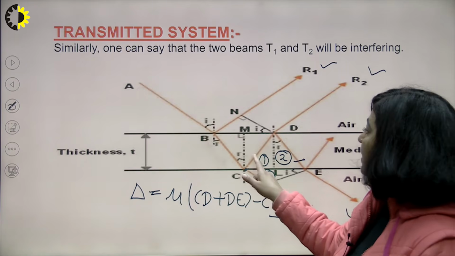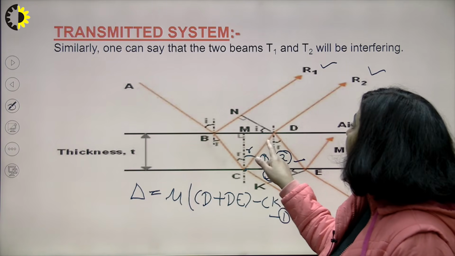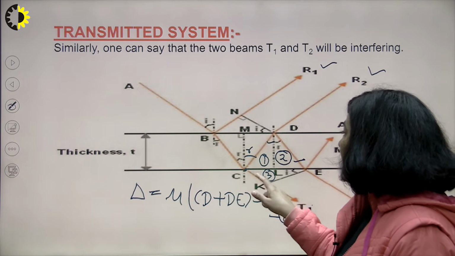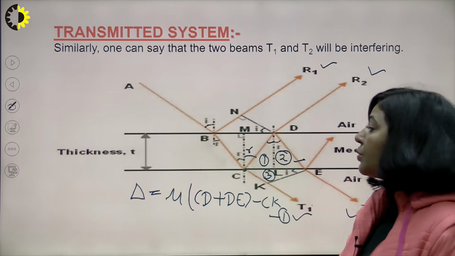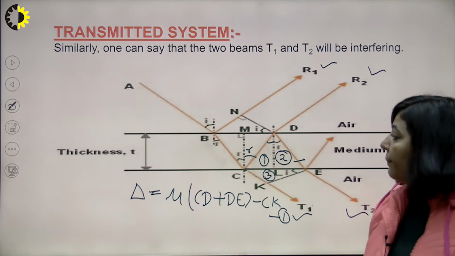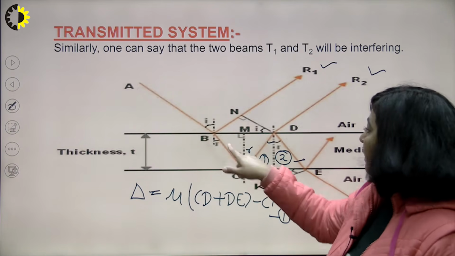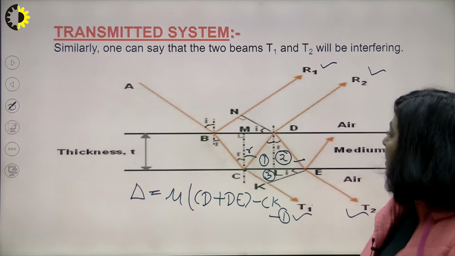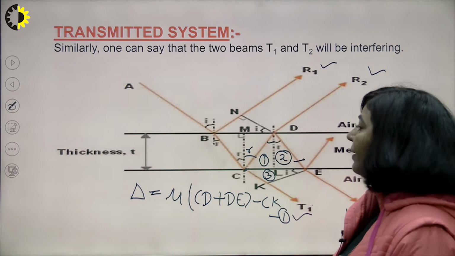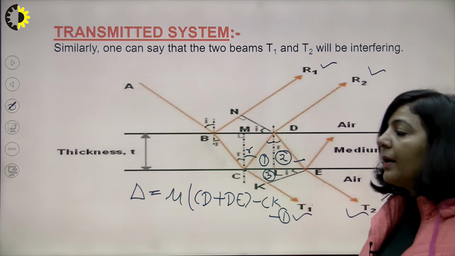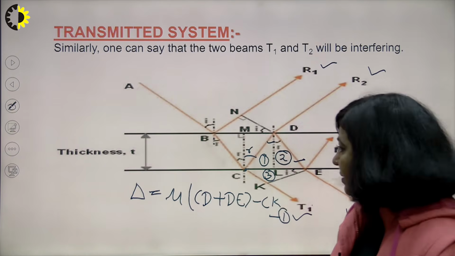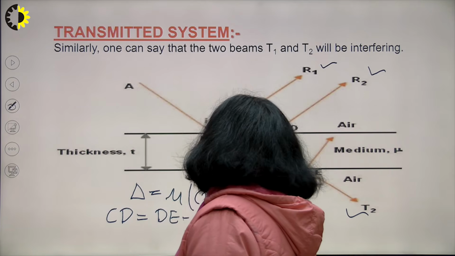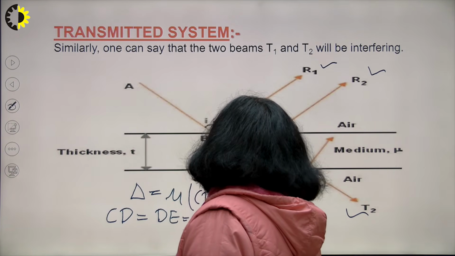So you know this angle is R, this is R, this will be R, this will be R, this angle is I, this one is also I, this is 90 minus I. So that is the reason this angle is also I. As we have calculated this BC and CD in that reflected system, similarly we will calculate this CD and DE, and that CD and DE will take the same value as in the reflected system. So geometrically CD and DE will be equal, and that will be equal to T upon cos R, right?